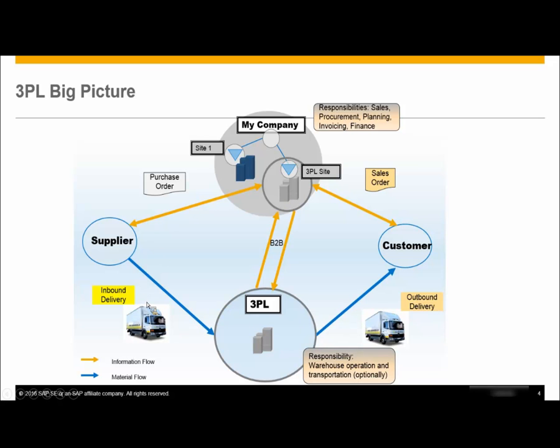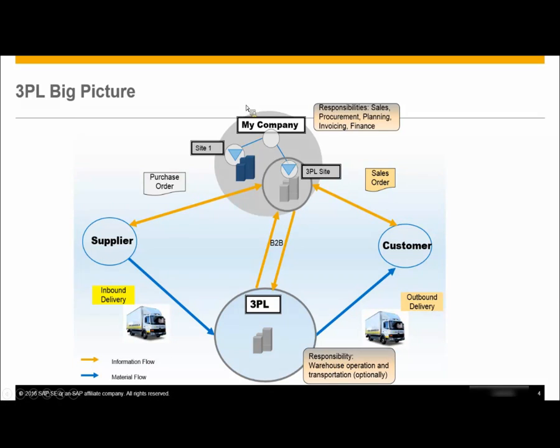There's also a blue line which depicts the material flow, that's basically the goods movement. This material flow is between your supplier and your 3PL site, and also your customer and your 3PL site at your 3PL provider site. Okay. So here we can see the two major scenarios in third-party logistics.